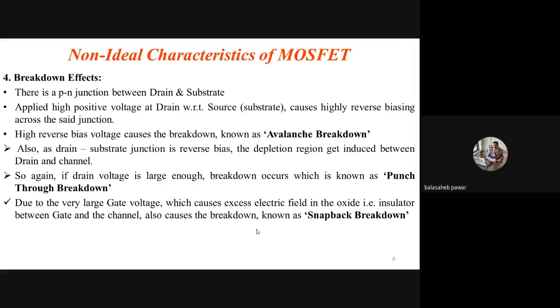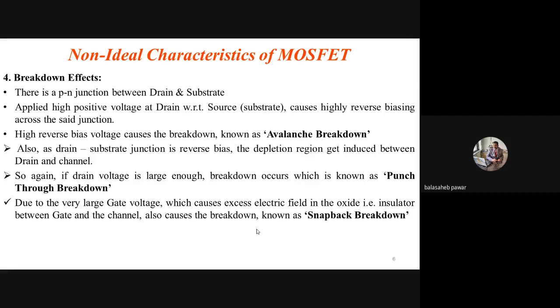Means VDD, its negative terminal is connected to whom? To that source terminal or substrate terminal, right? Now in this case, as the substrate is of P type semiconductor, and the drain, which is of N type, is connected to the positive, that means the PN junction which is formed between drain and substrate will be reverse biased, okay? Or it will always be in reverse bias condition.